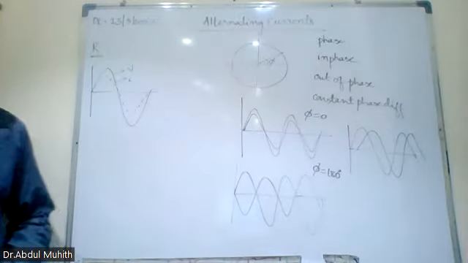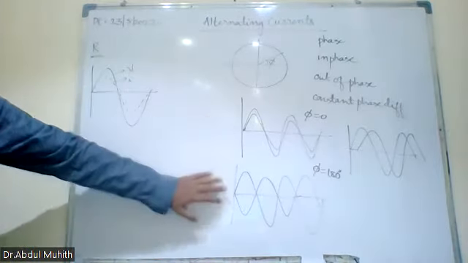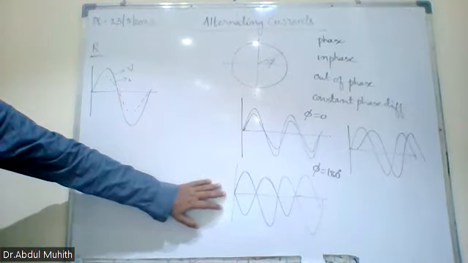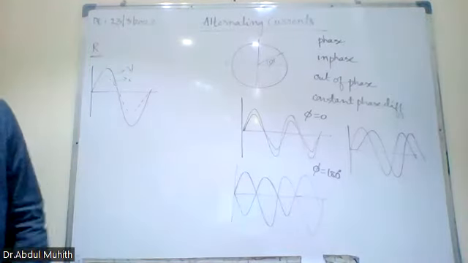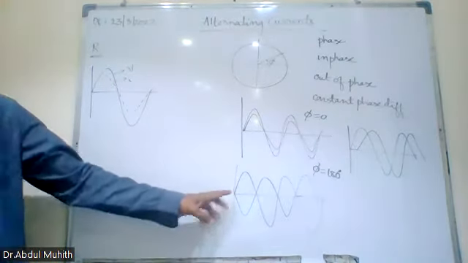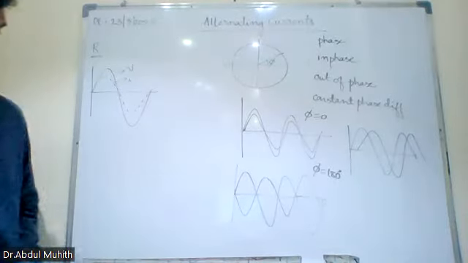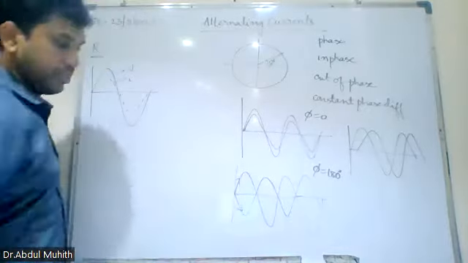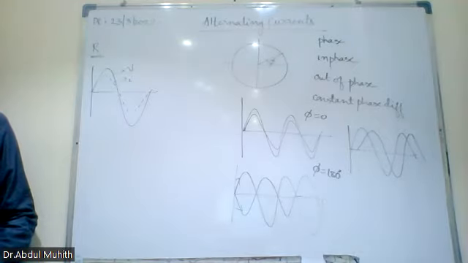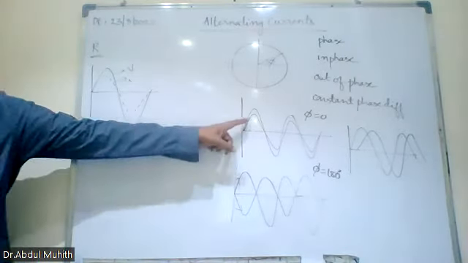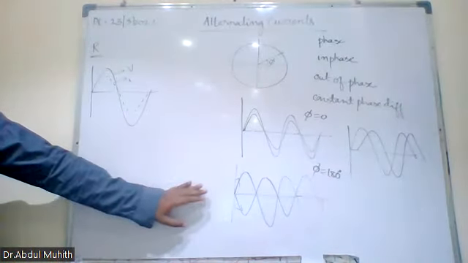Is that clear now? This one is in phase, and the one below is out of phase. Sir, but you told us starting at the same point and ending at the same point is in phase. Yes, but that is the way it is achieved. See, out of phase means the direction is completely opposite. Look at the direction of the wave; they are completely opposite. In phase, they are parallel to each other all the time, but here it is completely opposite. Understood now?